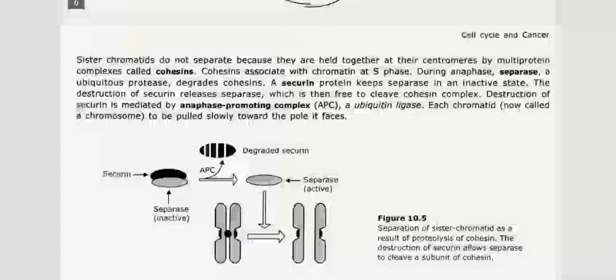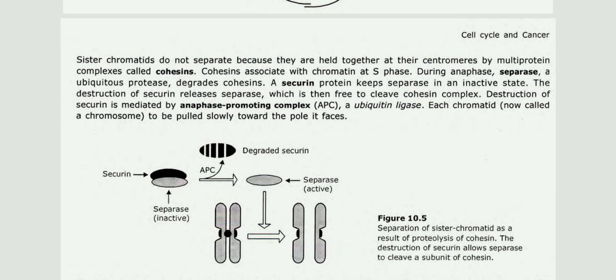Sister chromatids do not separate earlier because they are held together at their centromeres by multi-protein complexes called cohesins. Cohesins associate with chromatin at S phase. During anaphase, separase, a ubiquitous protease, degrades cohesins. A securin protein keeps separase in an inactive state. The destruction of securin releases separase, which is then free to cleave the cohesin complex. Destruction of securin is mediated by the anaphase promoting complex, APC, a ubiquitin ligase. Each chromatid, now called a chromosome, is pulled slowly towards the pole.